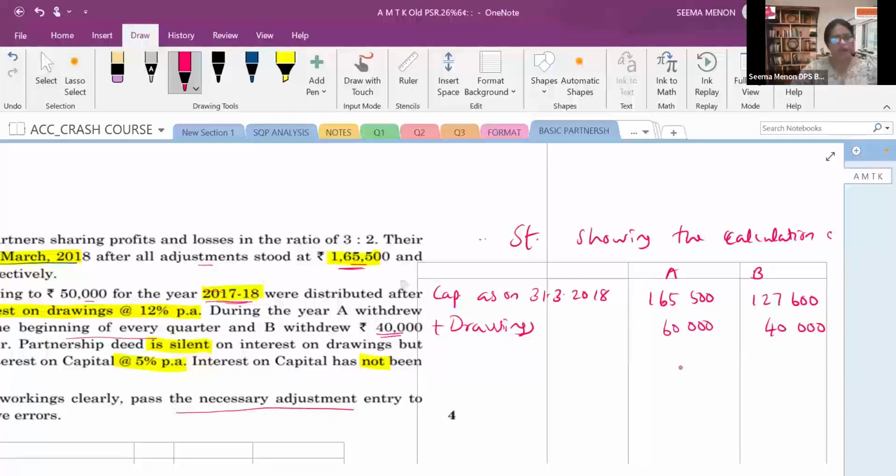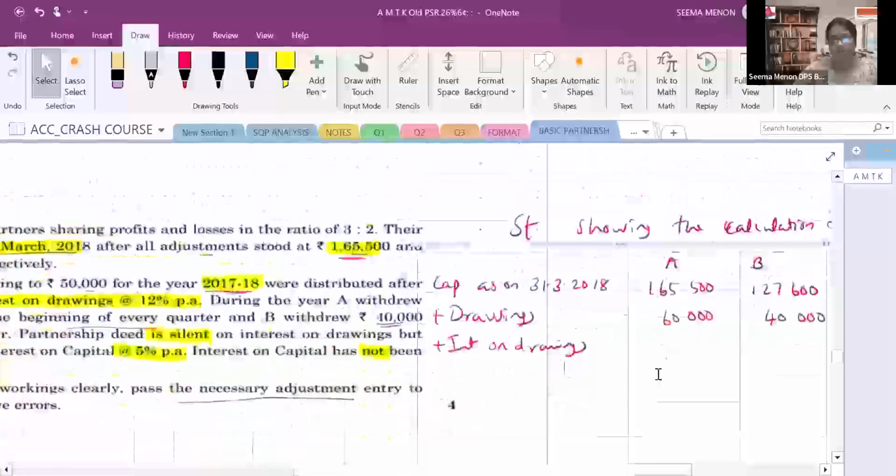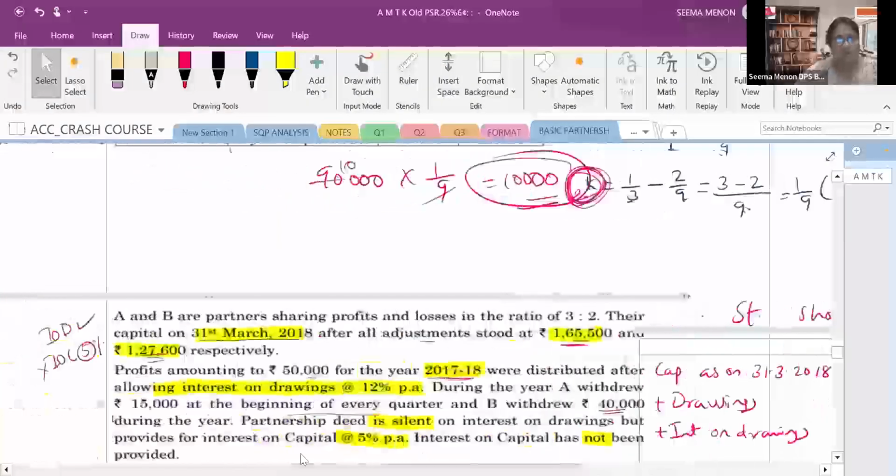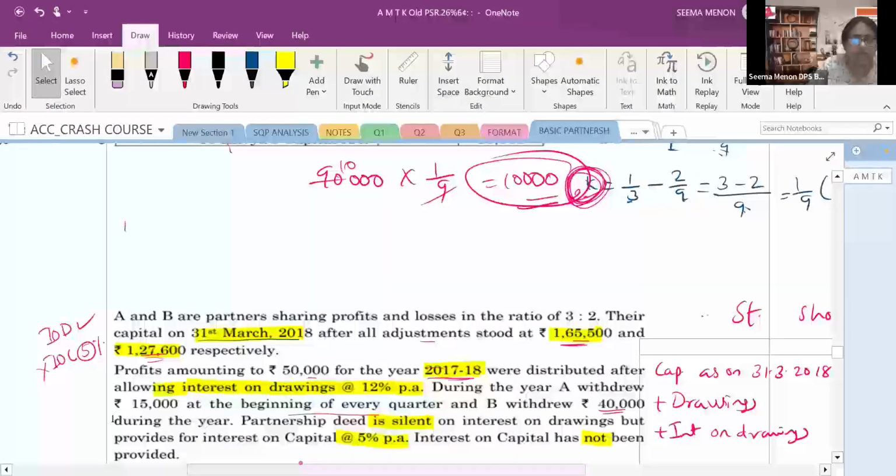That we will add. Now what is to be added? We have to add the interest on drawing. It is not to be charged as per the deed, interest on drawing is silent, but they had charged that. So we have to find out that also. We will find out that. So I'm just going to this side where to do. So let's do here on the above so that we can see the question also.